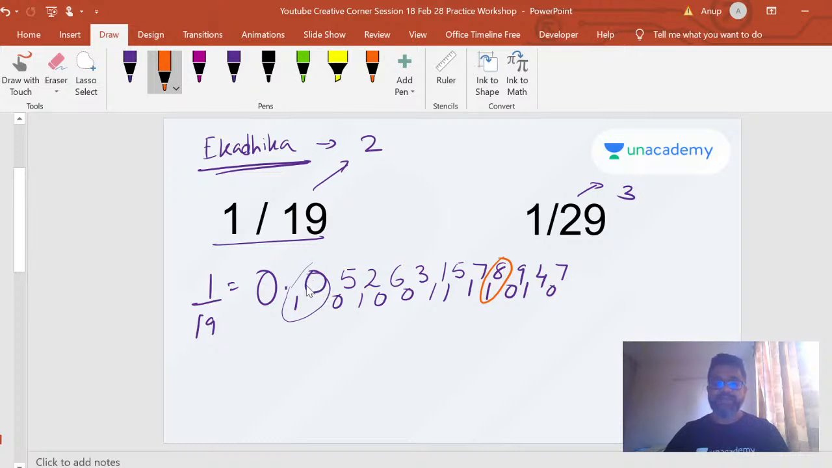So 9 minus 0 is a 9, right? 9 minus 5 is a 4. 9 minus 7 is a 2. So you can guess what will be the next digit. 9 minus 6 is a 3, right? And then 9 minus 1 is a 8, right? 9 minus 5 is a 4.